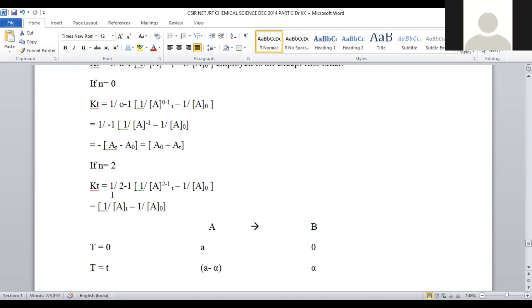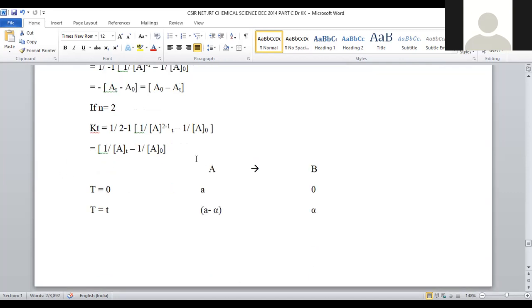Need not multiply, because any number multiplied with 1 will be identical. So you can take 1 by A to the power 2 minus 1. So 2 minus 1 is nothing but 1. It will be left as 1 by AT minus 1 by A naught. So this is the value at n is equal to 2. Now let us substitute these values in our formula.